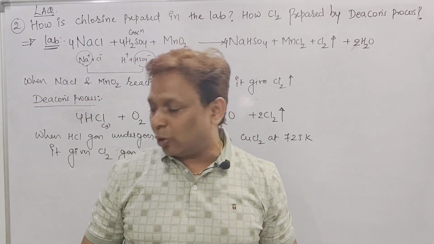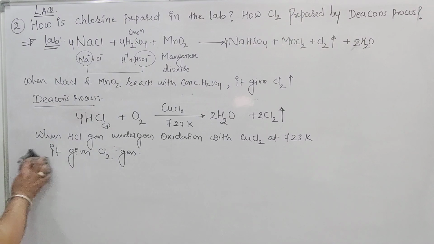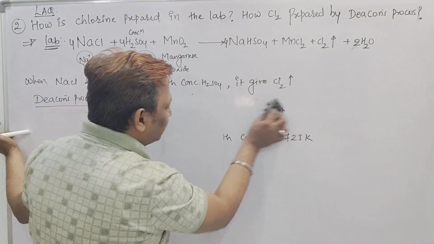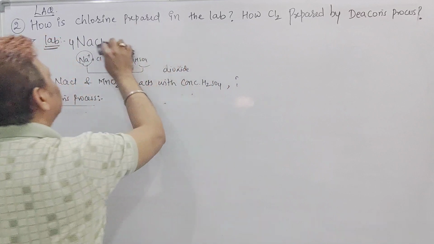Now we are going to see the properties of Cl2 as well. Take a screenshot now, right? One is the lab method, another one is the Deacon process. But in both processes we are able to prepare Cl2 gas.